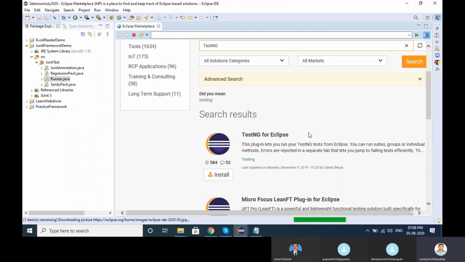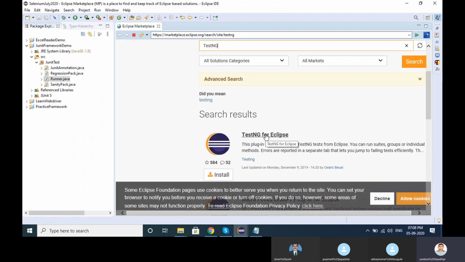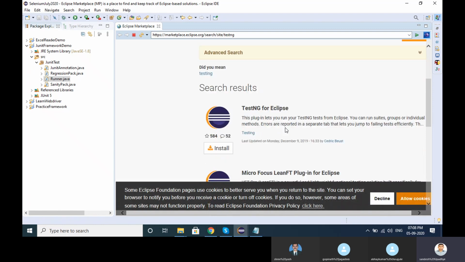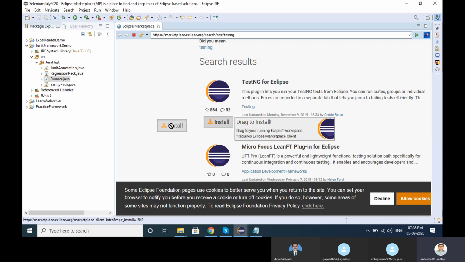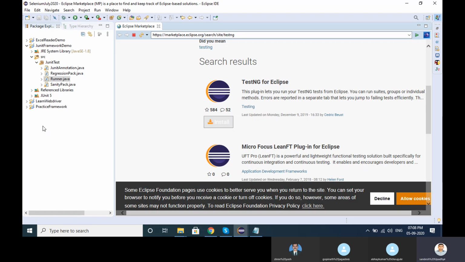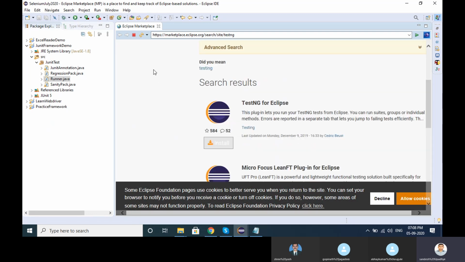Okay, search for TestNG. Look here, TestNG is coming here, right? Just drag and drop to install. If you drag this option, it is automatically installed from the Eclipse Marketplace. This is the first way I'm telling you.